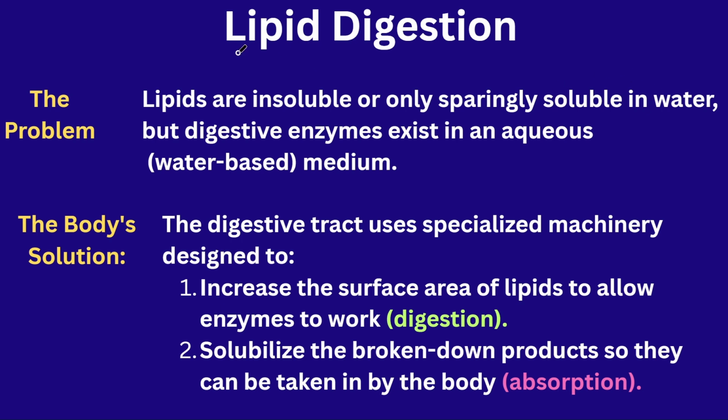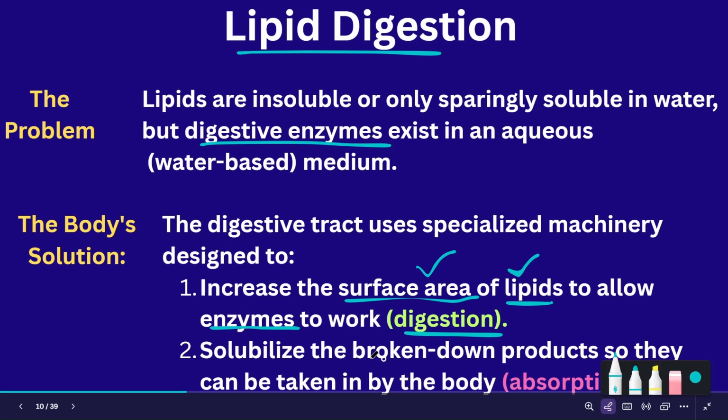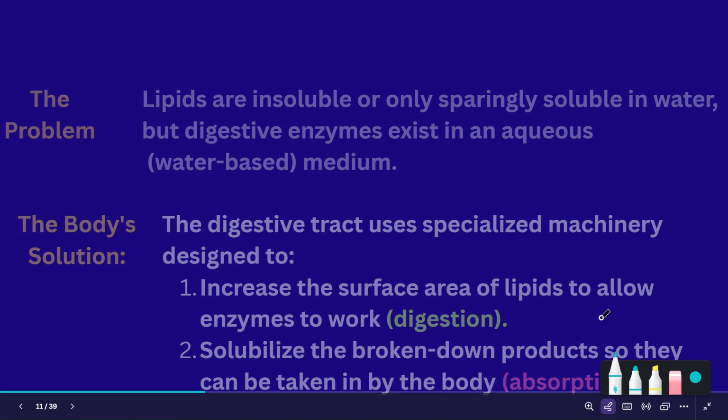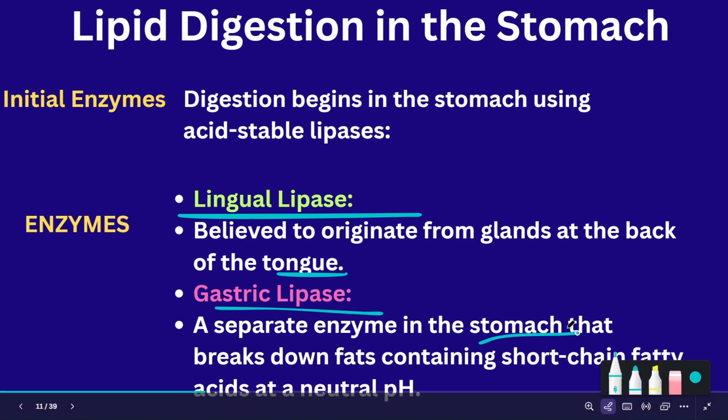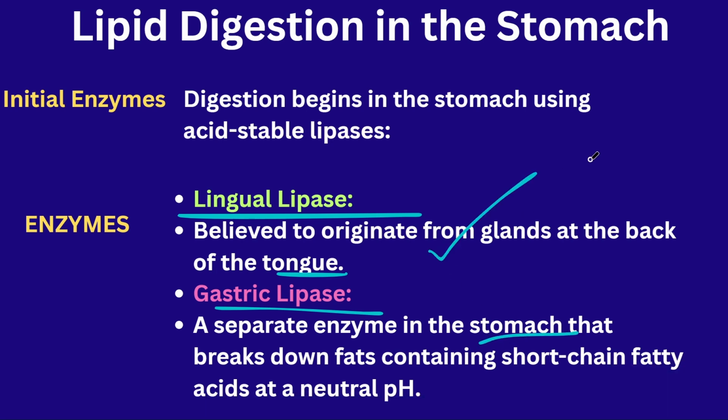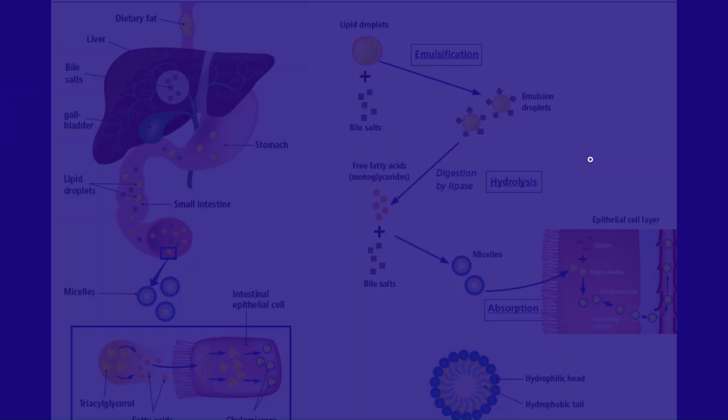First we have to understand the digestion in depth. Here the digestion is done with the help of the digestive enzymes. We already know that digestion is a process in which the lipids are emulsified and the surface area is increased, and the enzymes act on the lipids. They will break into smaller compounds for easy absorption into the blood. Initially, the enzymes called lingual lipase, which is present in the tongue, and gastric lipase, which is present in the stomach, will help in the activation of the entire process of digestion.